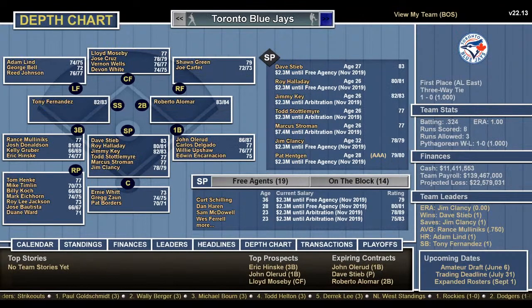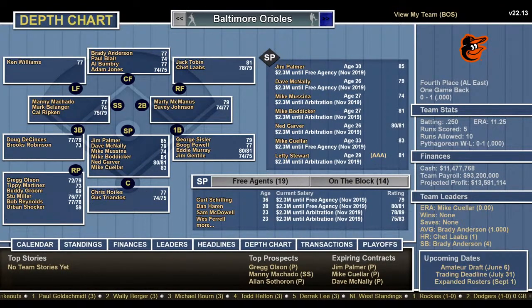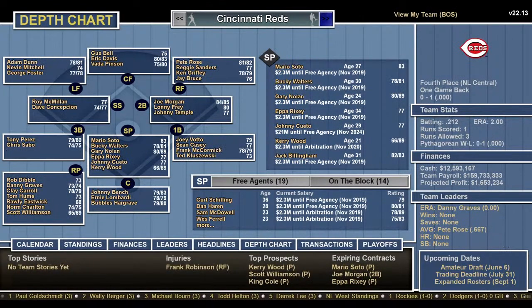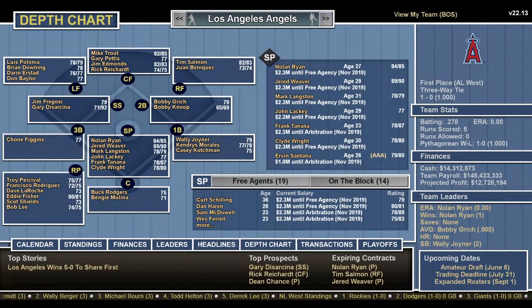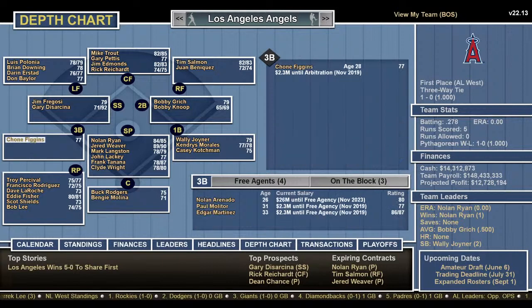Tampa Bay Rays. I want to see the Angels for a second. Los Angeles Angels, okay. Ryan, that's what I wanted to see. Nolan Ryan, Jered Weaver, Mark Langston, John Lackey, Frank Tanana, Clyde Wright. Behind the plate, Buck Rodgers and Bengie Molina. First base, Wally Joyner, Kendrys Morales, and Casey Kotchman. Bobby Grich and Bobby Knoop at second.